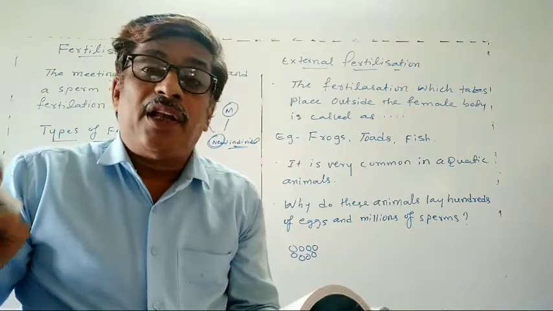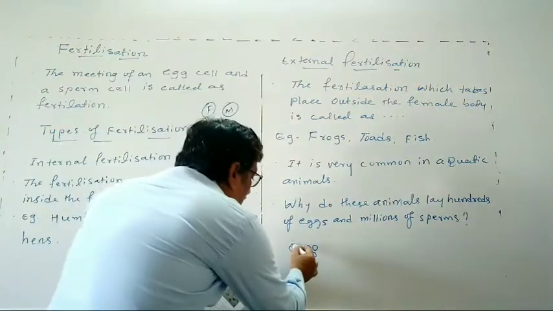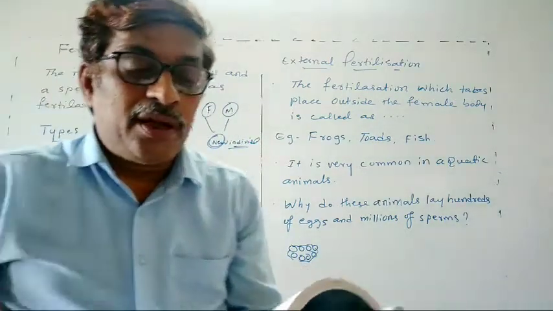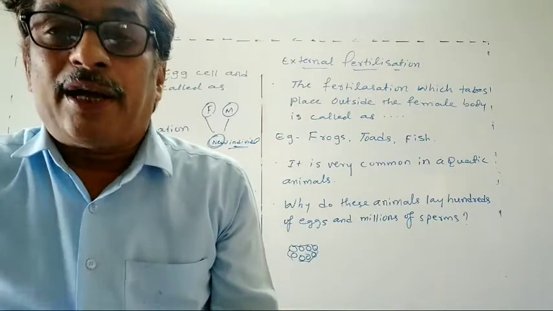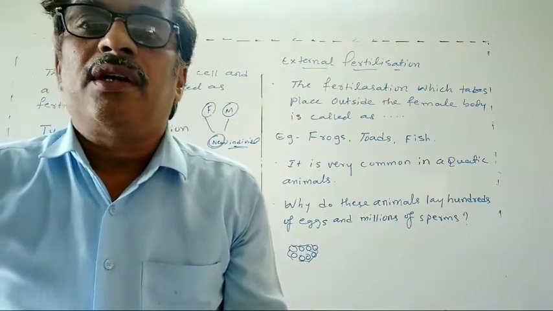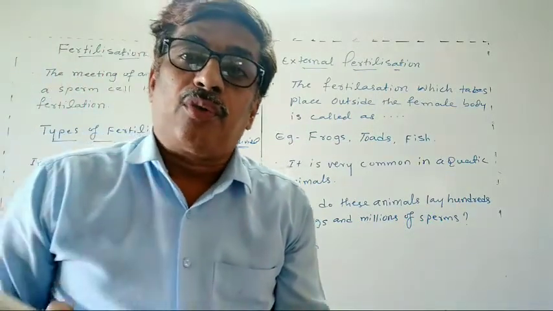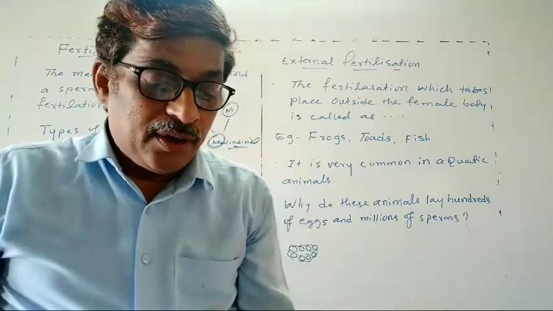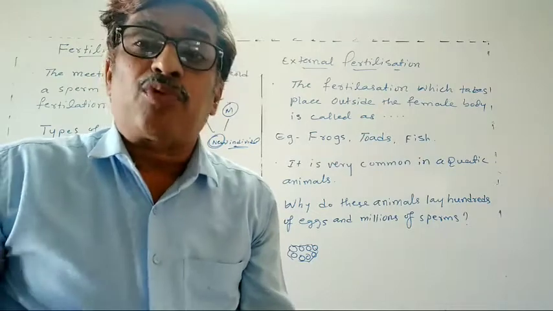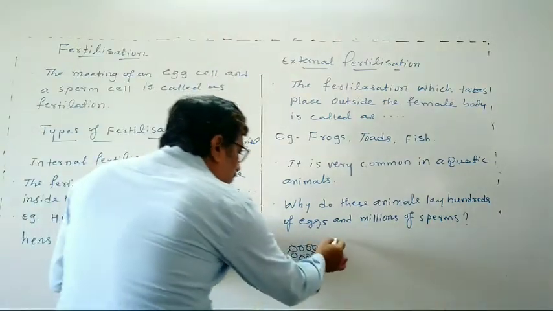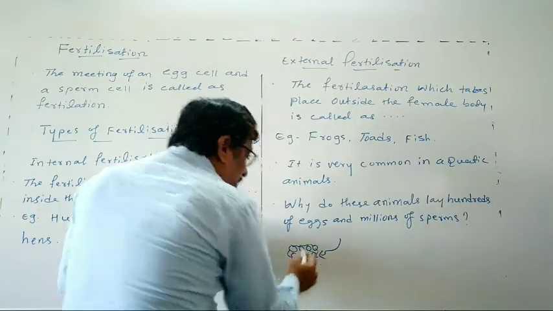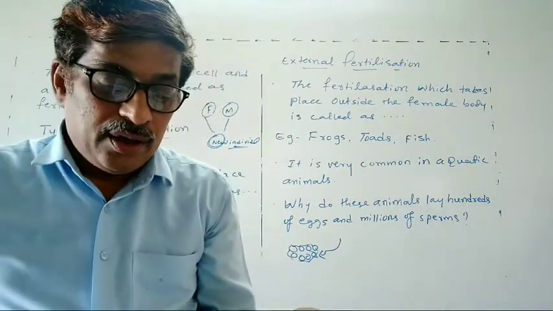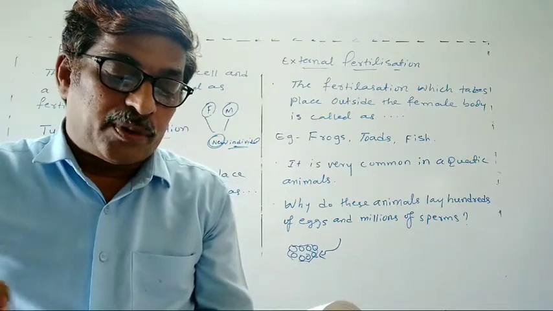A layer of jelly holds the eggs together and provides protection to the eggs. As the eggs are laid, the male deposits sperms over them. So when the eggs are there, the male sperms will reach them. Okay, sperms are moving, and slowly they reach the eggs.